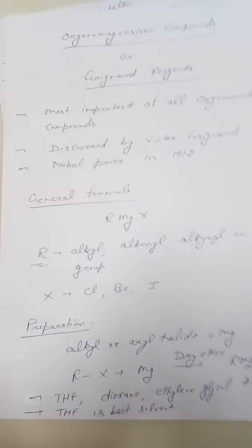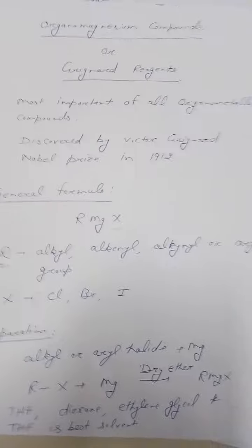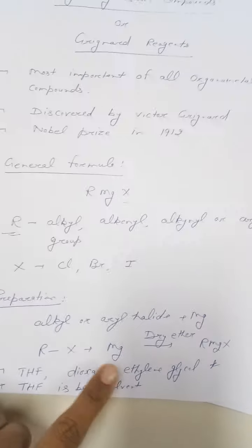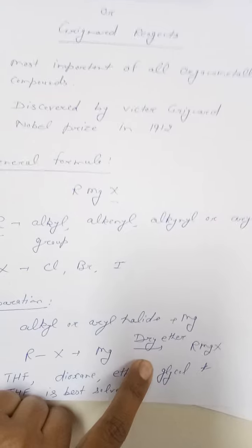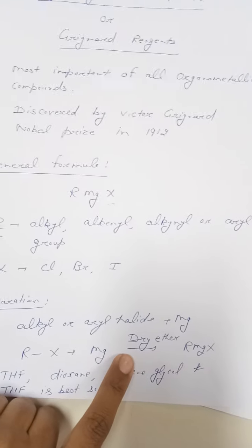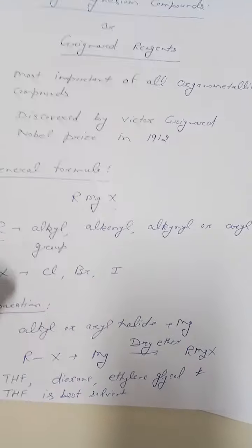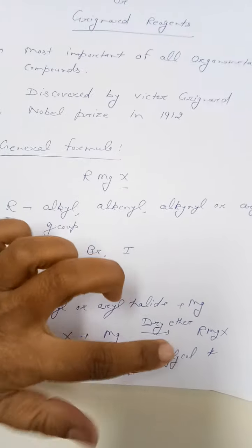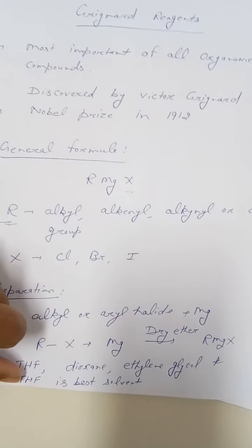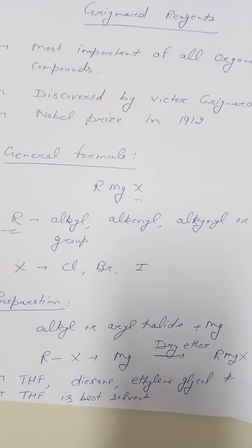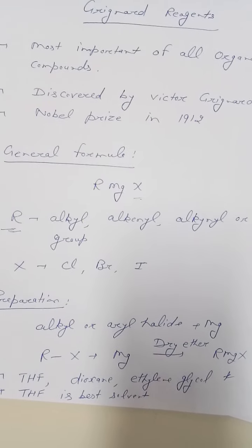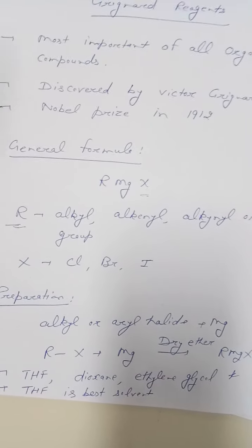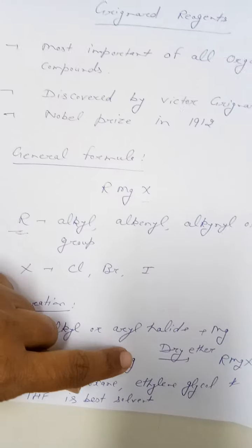Now next we will discuss the preparation of organomagnesium compounds. These compounds are prepared by treating alkyl halide with magnesium in the presence of dry ether. The solvent used is dry ether. We can also use THF, dioxane, ethylene glycol, but THF is the best solvent for this preparation because it increases the reactivity of alkyl halides or aryl halides used in this procedure toward magnesium.